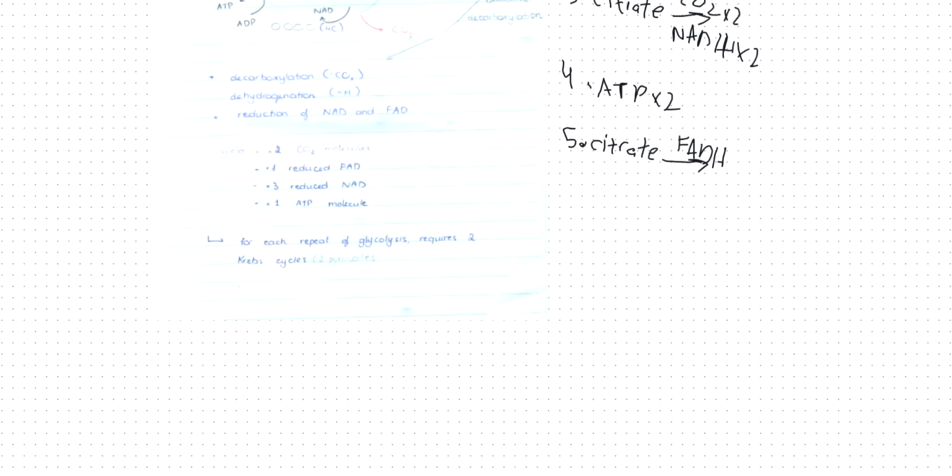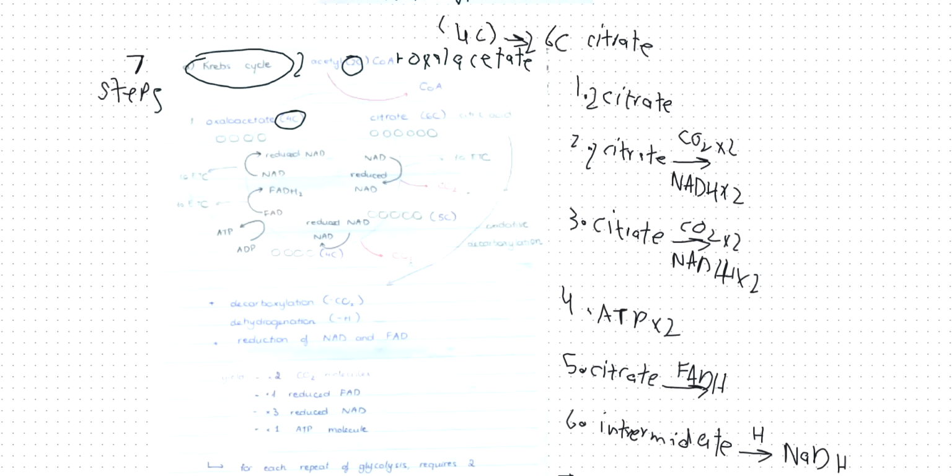And step number 6 is you make an intermediate. You don't need to know the name of the intermediate. Step 7 is this intermediate will release another hydrogen to make NADH. So step 7 is you make NADH or reduced NAD. So in total, there are 7 steps of Krebs cycle.